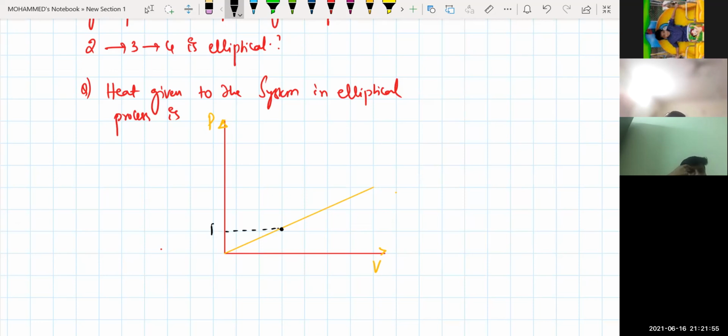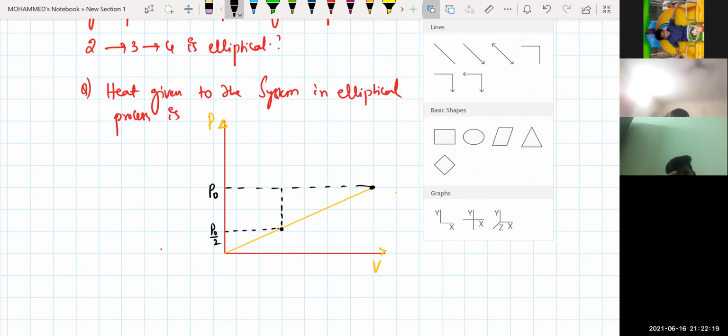This one is P0 by 2. This is some process right now. This one is given as phi of P0. This one is your P0.